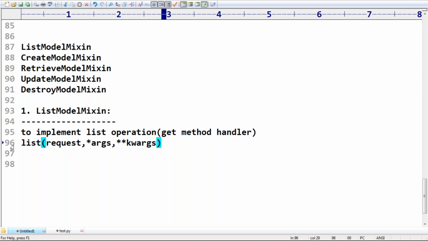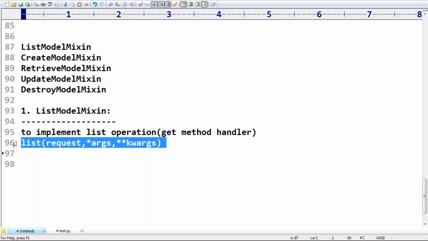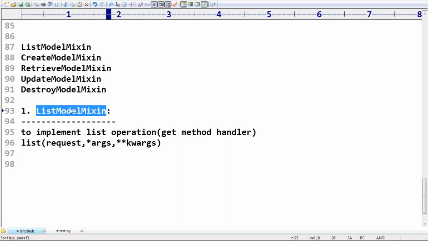This is the method provided by ListModelMixin, and you are allowed to use it in your view class. The mixin is the parent, and the parent defines methods which will be used by the child class. How you can use these methods, I will explain within a minute. Don't worry much about this.